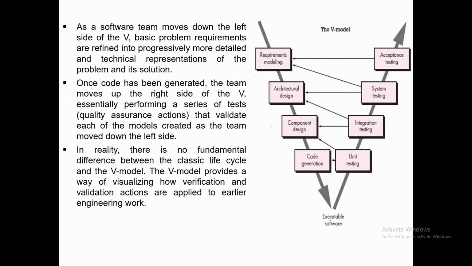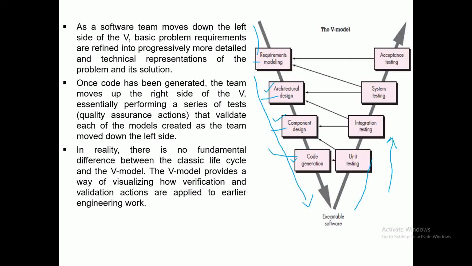So this is V. One side goes downwards, and the other side of the V goes upwards. Now what we can see here, on the left hand side of the V, the blocks state requirement modeling, architectural design, component design, and code generation. You do all kinds of requirement analysis, then data modeling, all kinds of architectural design, component design, code generation. All these activities are placed on the left hand side of the V.